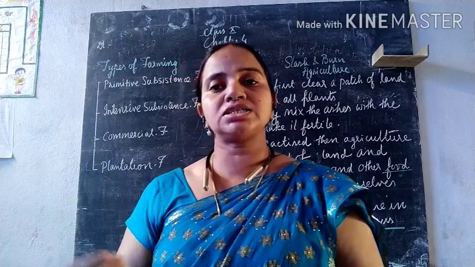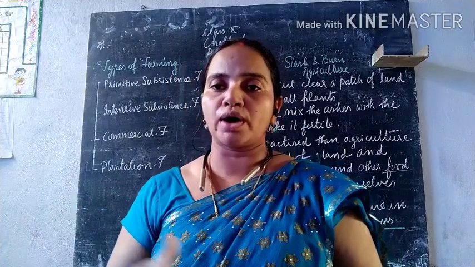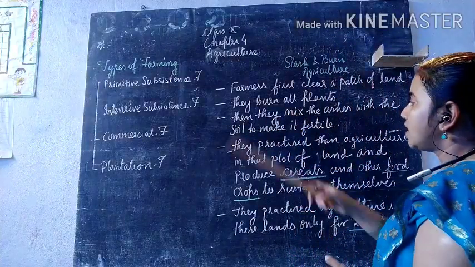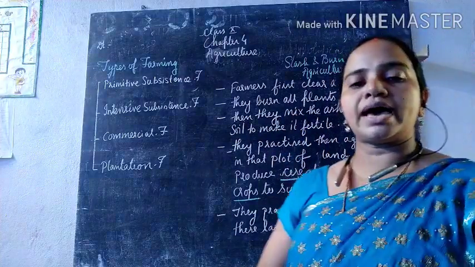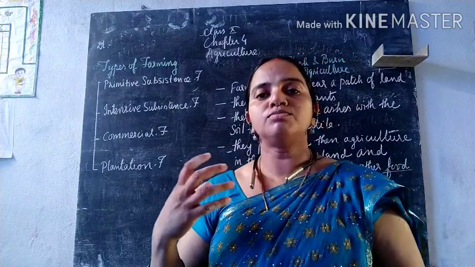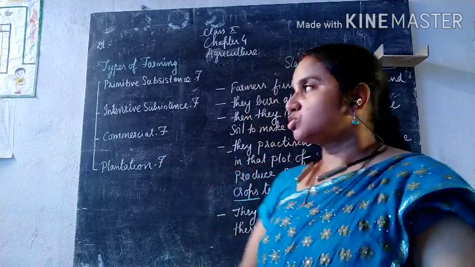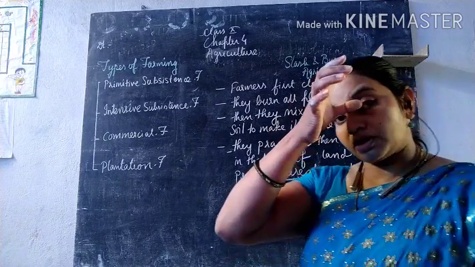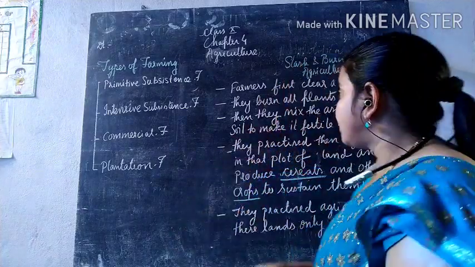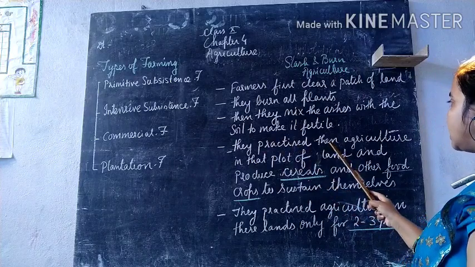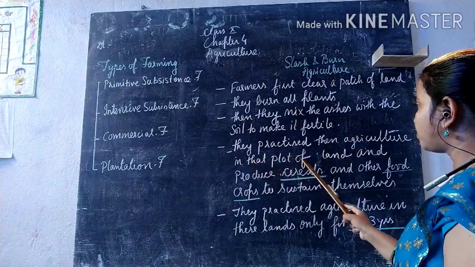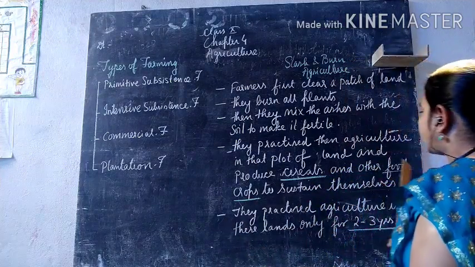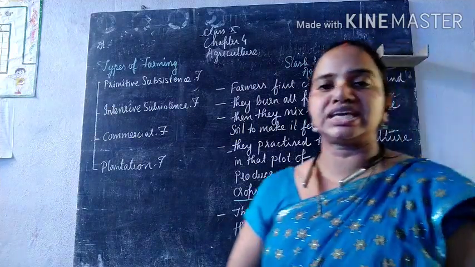Now these ashes are mixed in the soil. Okay, and why do they mix these ashes in the soil? To make it more fertile. Okay, so after making it fertile, they leave it for some years, and then they practice their agriculture in that plot of land and produce the cereals as well as the other food crops to sustain themselves.